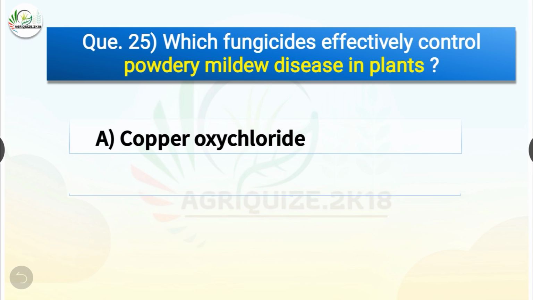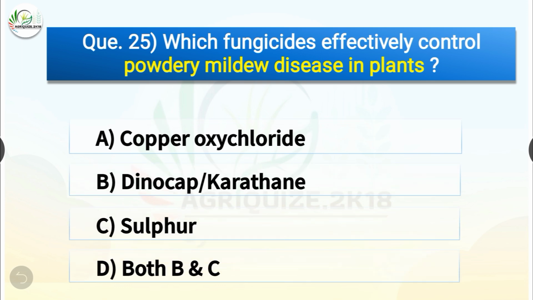Question number 25. Which fungicides effectively control powdery mildew disease in plants? The options are copper oxychloride, dinocarbocaratane, sulfur, or both B and C. The correct answer is option D, both B and C. So, which fungicides effectively control powdery mildew disease in plants? It is both dinocarbocaratane and sulfur.